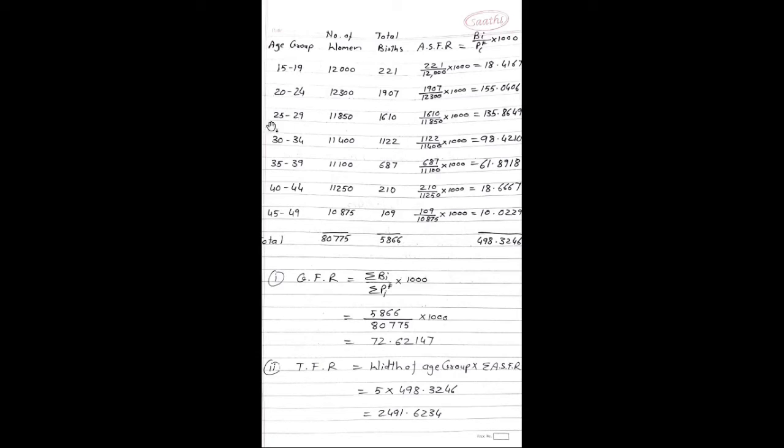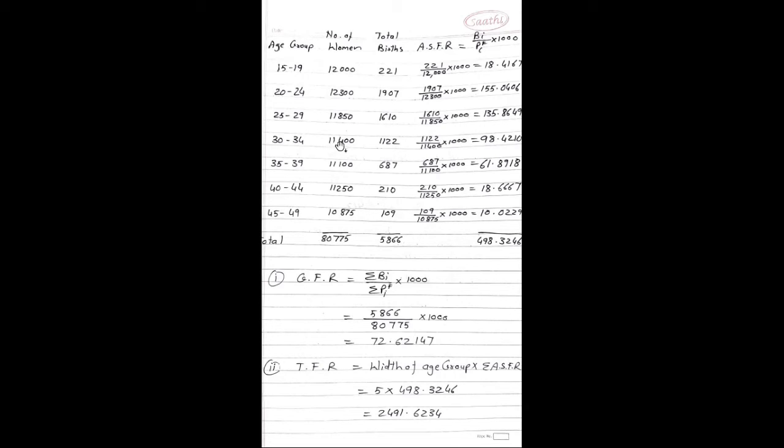Next age group is 25 to 29. Number of women are 11,850. Total births are 1,610. So ASFR calculations, 1610 divided by 11,850 into 1000. It is equal to 135.8649.